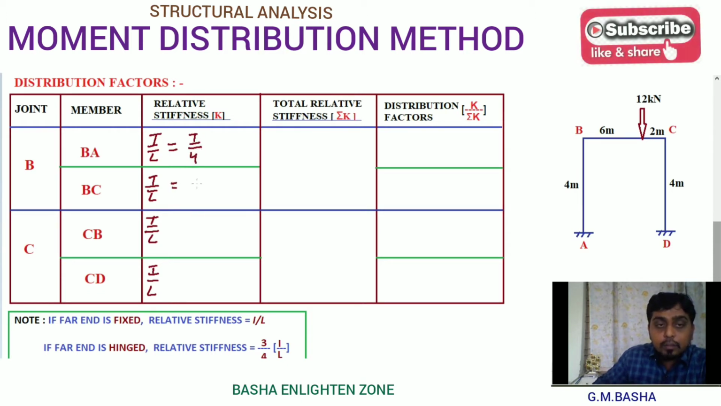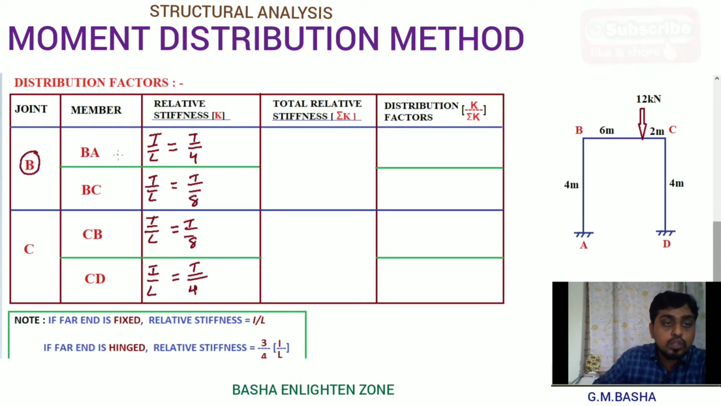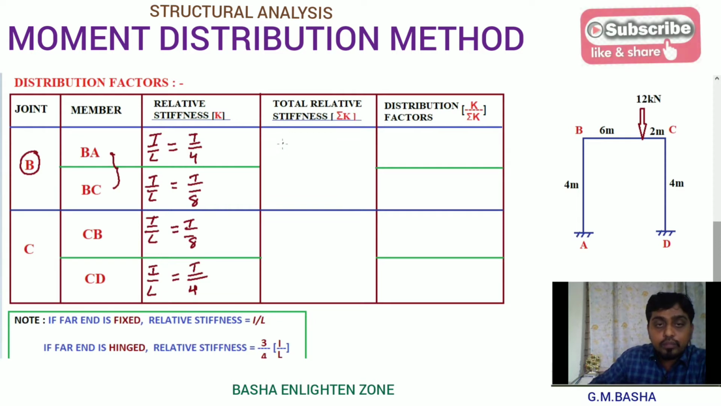Similarly for BC, I by the total overall span BC, which is equal to 8 meters. Similarly for CB it will be I by 8 only. Similarly for CD, I by the length of column CD, which is equal to 4 only. Then the total relative stiffness at a particular joint, we have to sum these two, BA plus BC. Therefore, I by 4 plus I by 8. If you simplify this one, you will get 3I by 8.